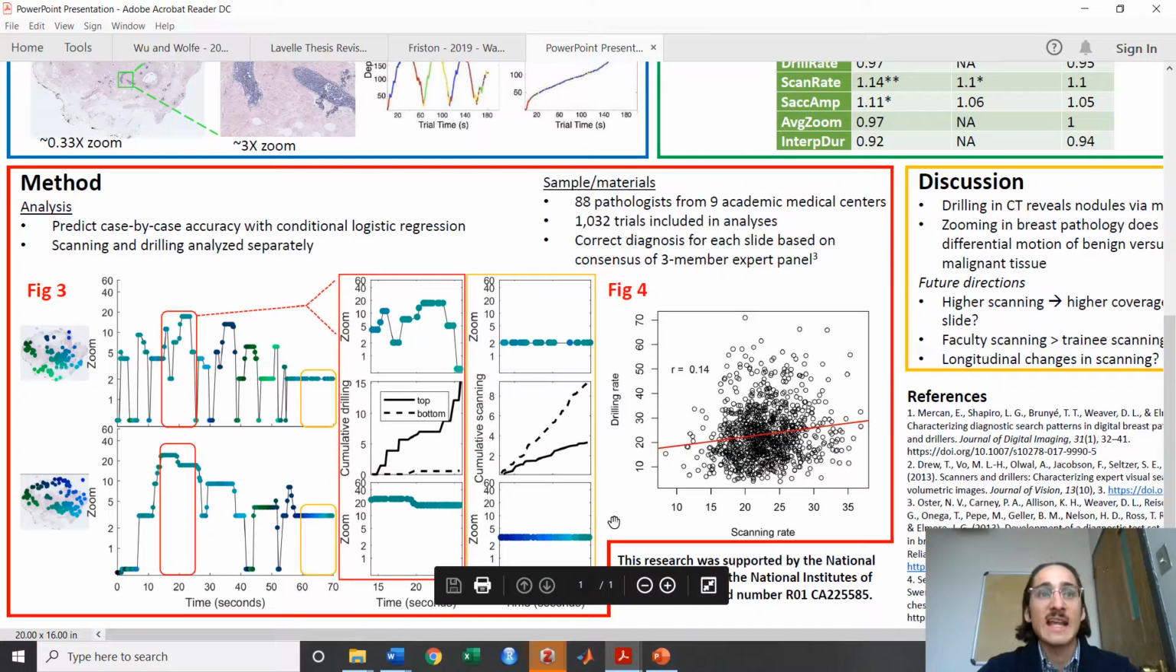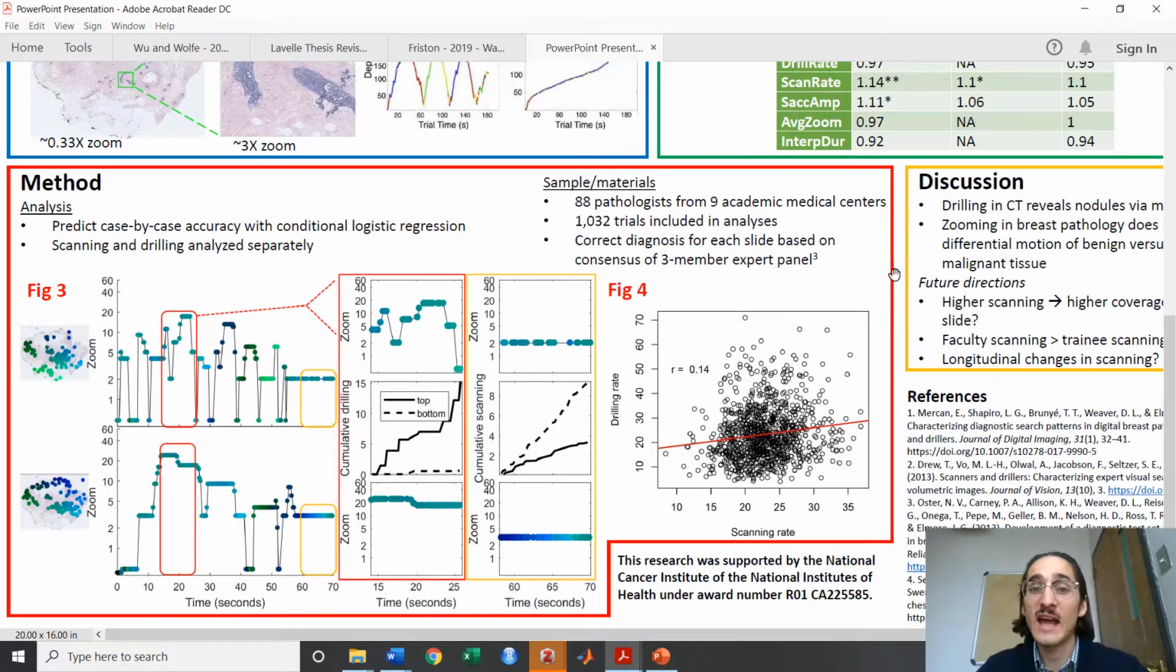We measured scanning as the cumulative distance between fixations and scanning rate as just how quickly fixations were moving. Fixations are represented by color, so this rapid change in color here resulted in a rapid increase in this pathologist's scanning rate on this case.